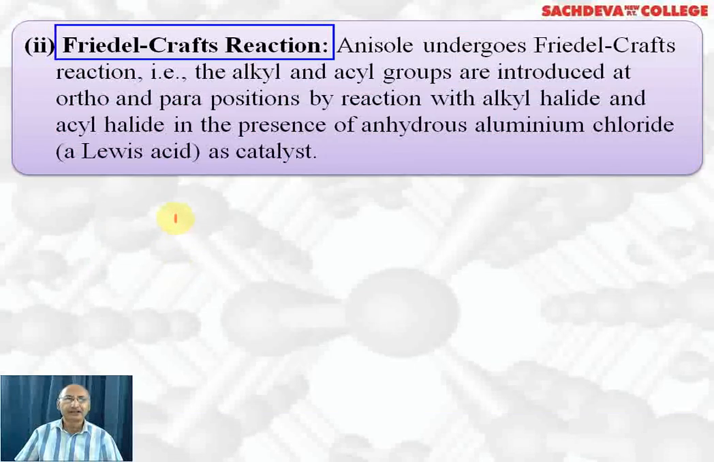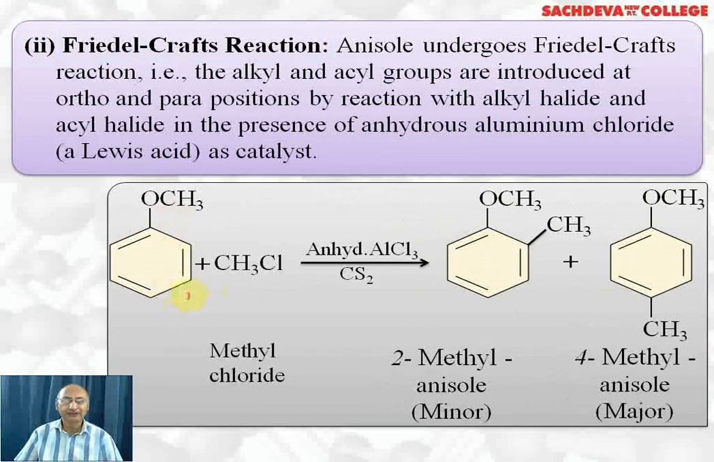Let's take a Friedel-Crafts reaction of anisole. Anisole, when reacted with methyl chloride in presence of anhydrous aluminium chloride using carbon disulfide as a solvent, methyl group will attack at ortho and para position. We get 2-methyl anisole and 4-methyl anisole.